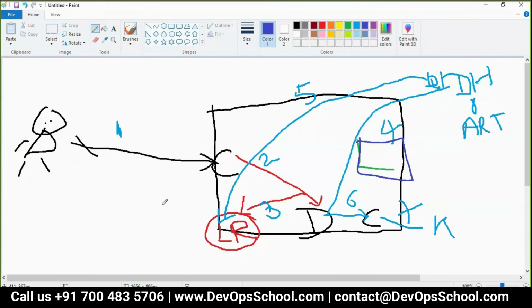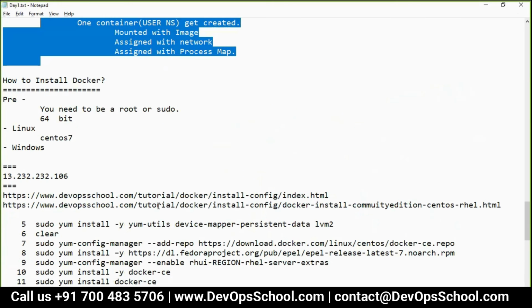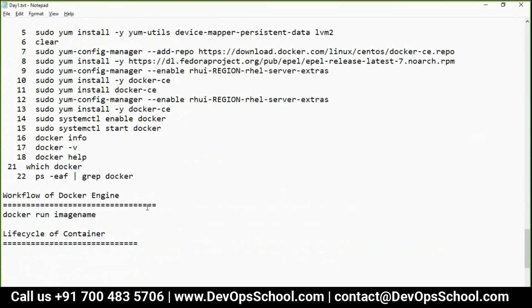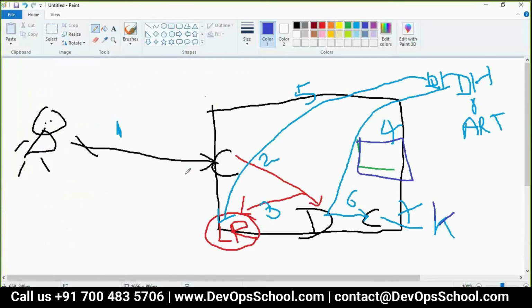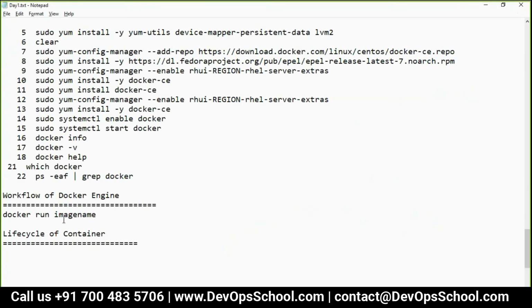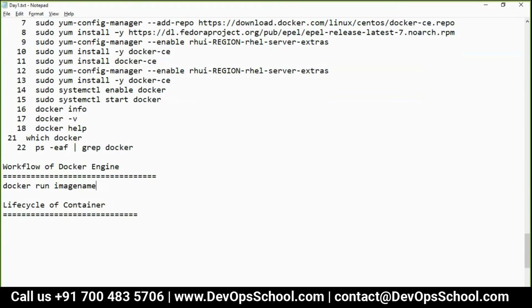Did you understand this? Okay, everyone? Yes, right. So please remember, this is a workflow of Docker. That's a default behavior. Now let's understand this. If the image is not there, then it will not go to the registry. It will go and create directly. So please understand this. So here, let me write it.